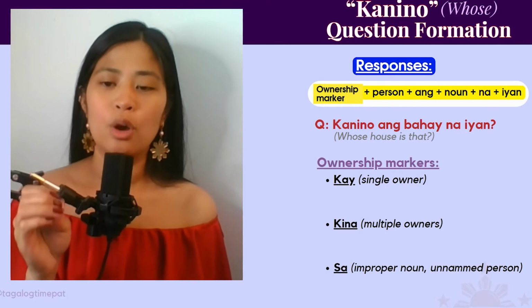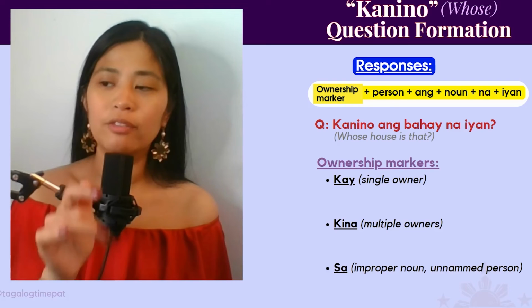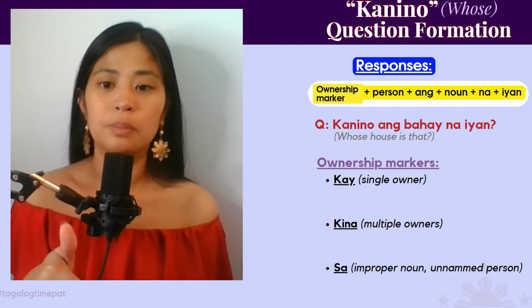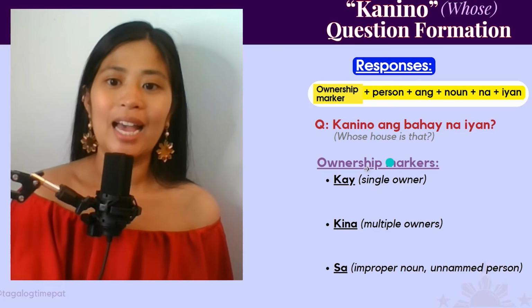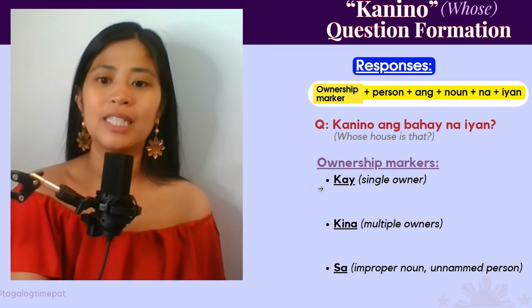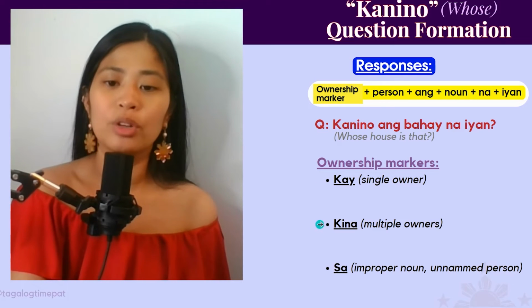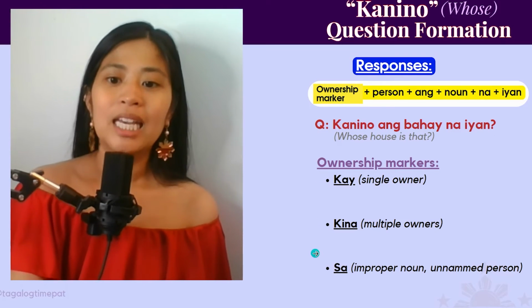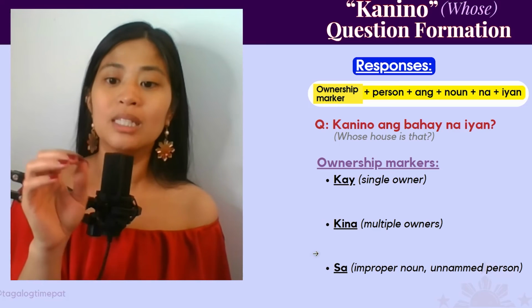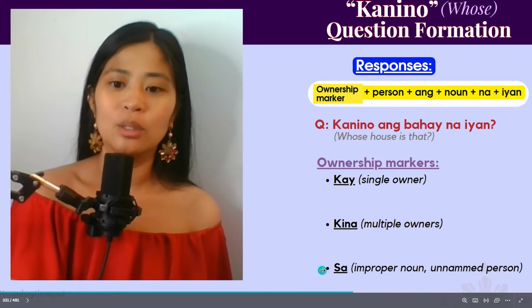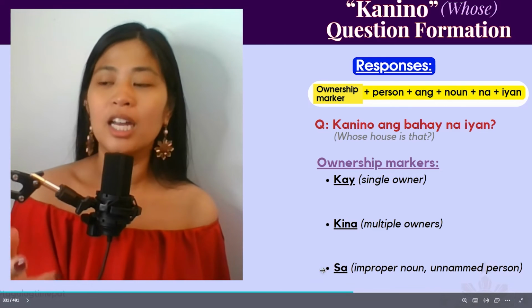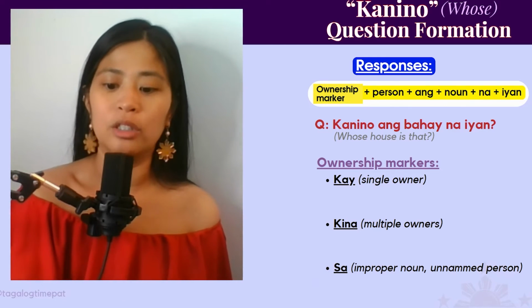Here are the different ownership markers. One of these has to be in your response. If there's only one owner, it's kay. If there's multiple owners, it's kina. More than one person, it's kina. If there's not a person, if there's no one's name, then you would have to use sa. So it's an improper noun or an unnamed person. So we'll see what that would look like.